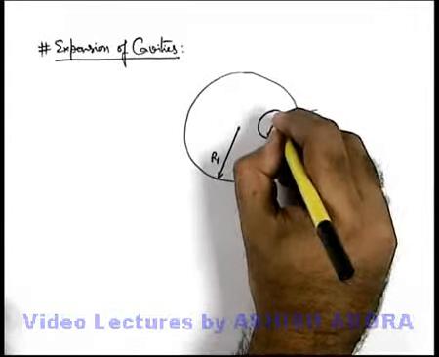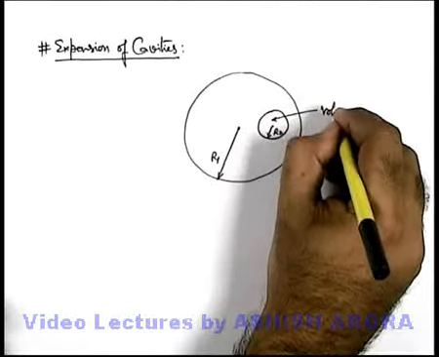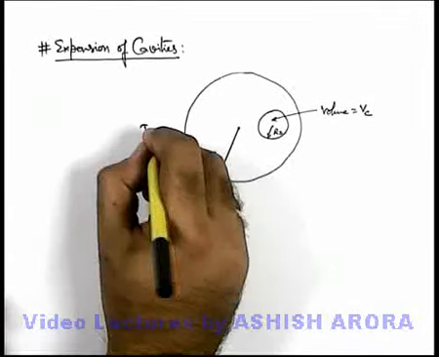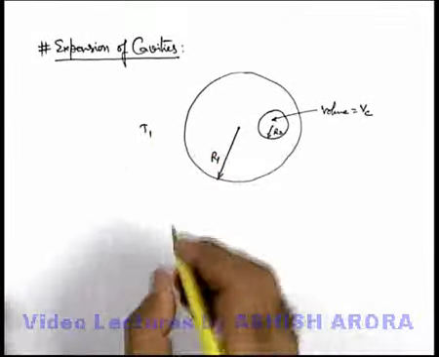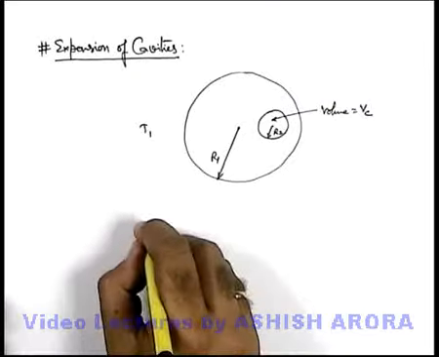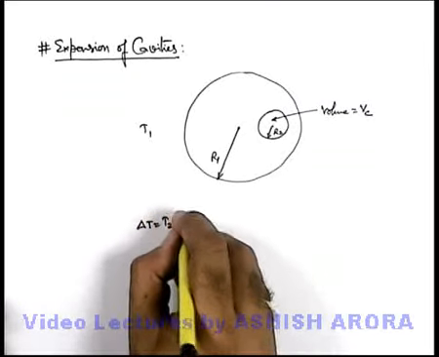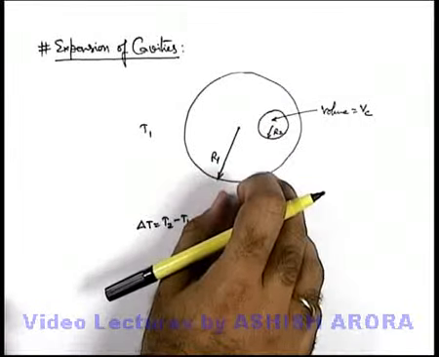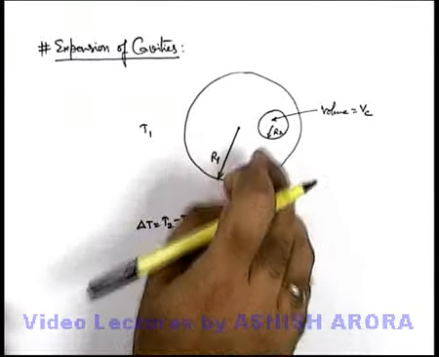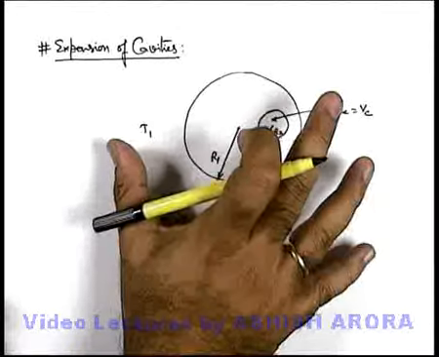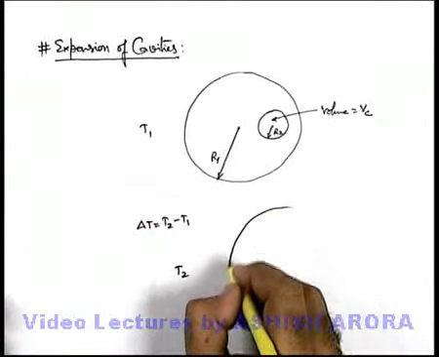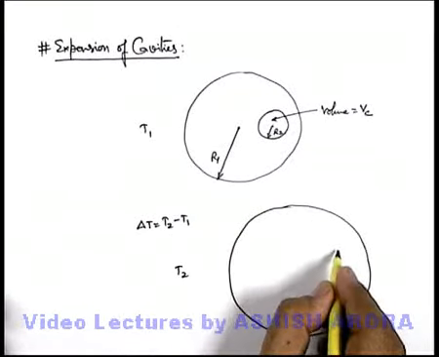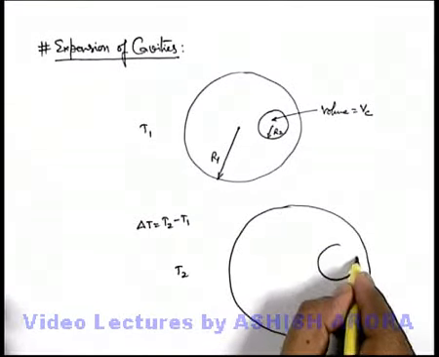We talk about the volume of this cavity, which we can consider to be Vc. Say this is right now at temperature T1, and if we increase its temperature to T2 such that delta T is T2 minus T1, then all the particles in the material of which the sphere is made will expand. So the whole sphere will expand, due to which the cavity will also expand.